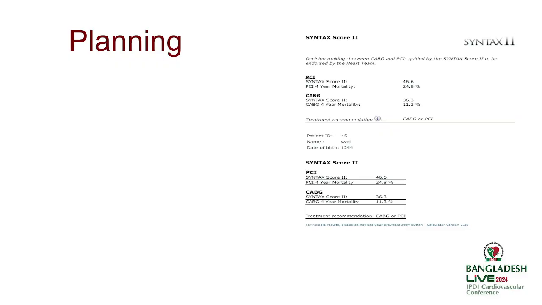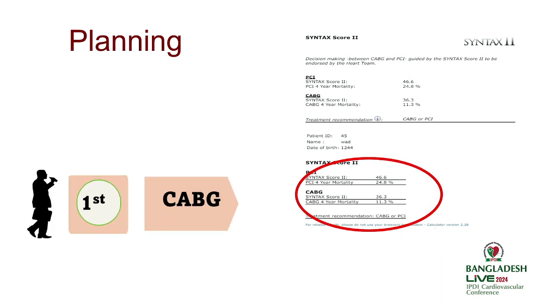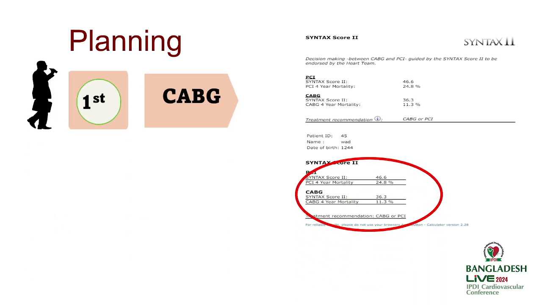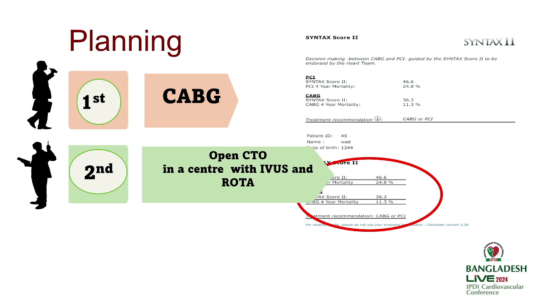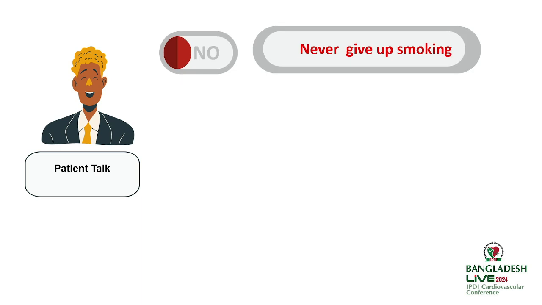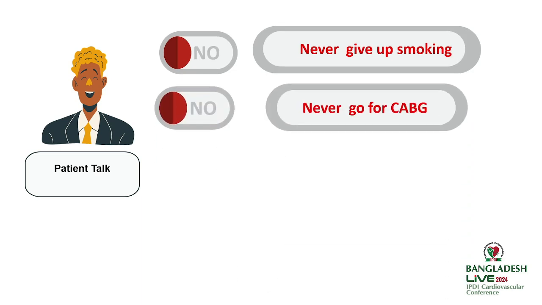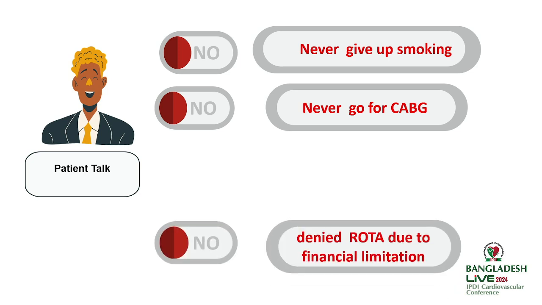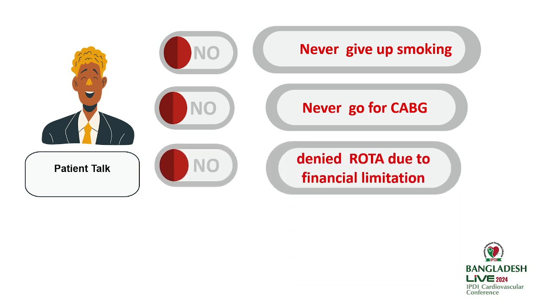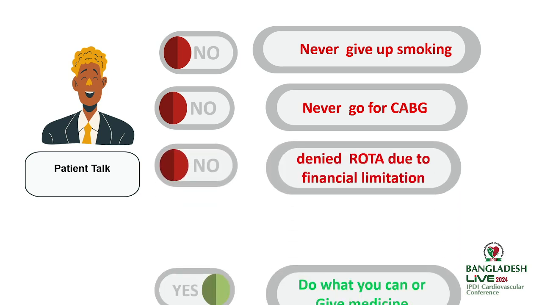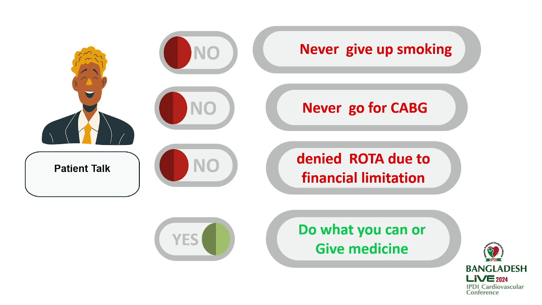Depending on the angiogram, we did the SYNTAX score. Depending on the SYNTAX score, the first option is CABG. And we offered the second option, to open the CTO in a center where IVUS or Rota is available. We consulted with the patient, but the patient said he would never give up smoking. He will never go for CABG, and he denied Rota due to financial limitation. He also said, whatever you can do or give some medicine, I will go back home.